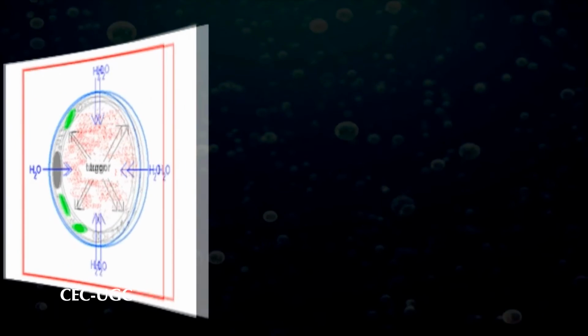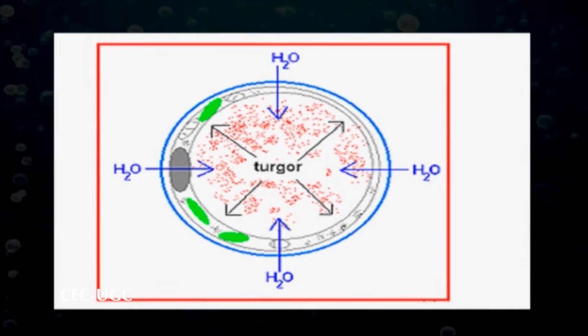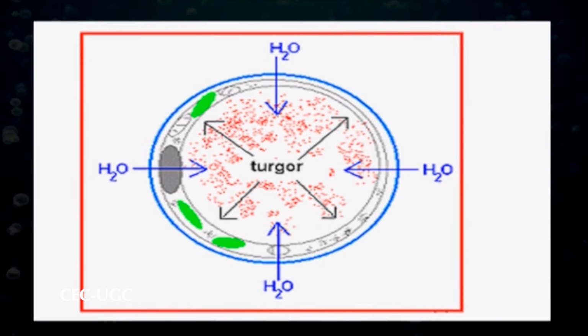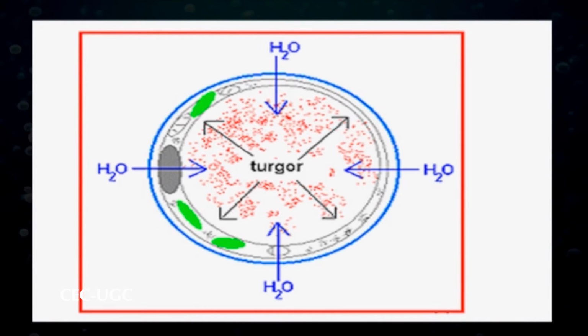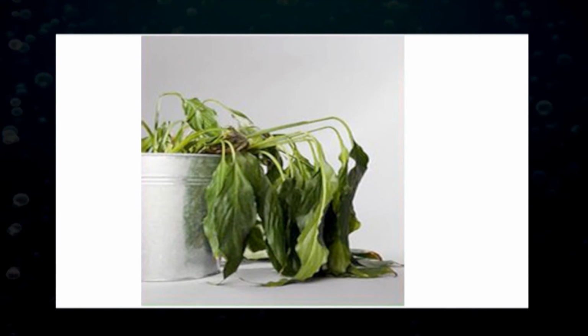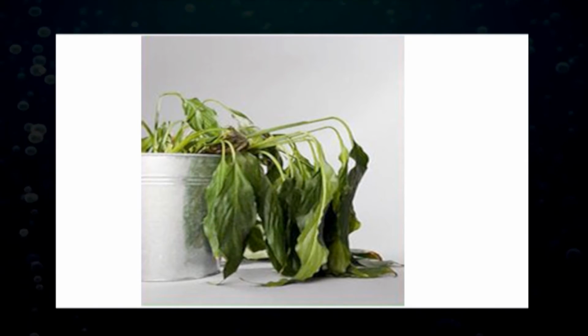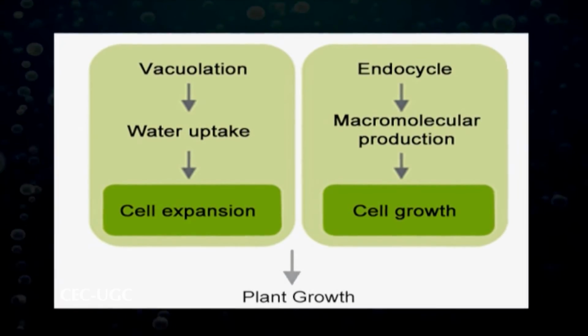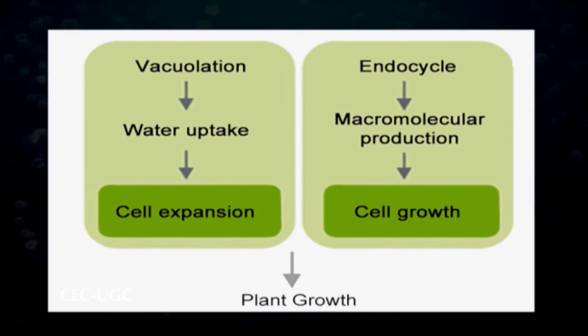Number 4, water present in the vacuoles and the cytoplasm helps in maintaining the rigidity of cells. Well-watered plants keep their shape because of the internal pressure of water in the cells called turgor pressure. When there is insufficient water, the pressure drops and causes the plant to wilt. This pressure is also essential for plant cell expansion, which leads to plant growth.